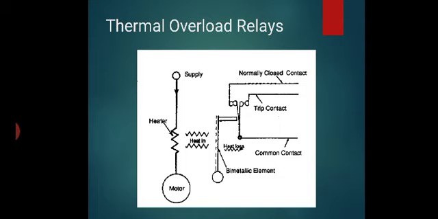When heat is produced, the metallic strip is heated and bends, and makes contact with the trip contact. So the contact closes and the relay is actuated. The thermal overload relay is very important in this relay system.